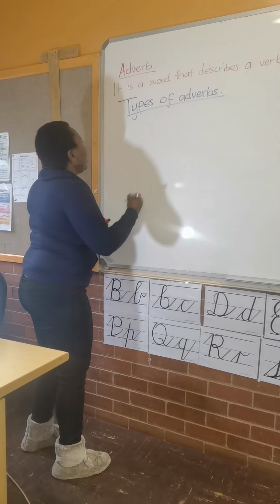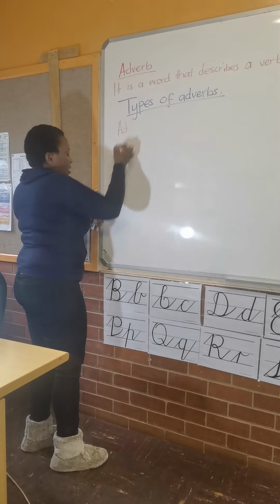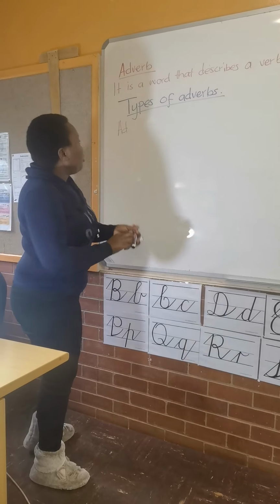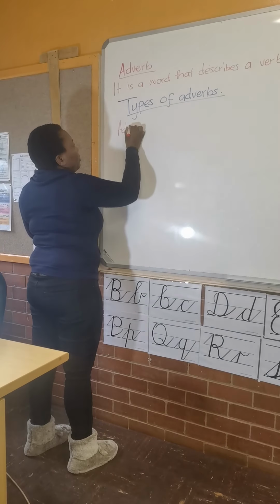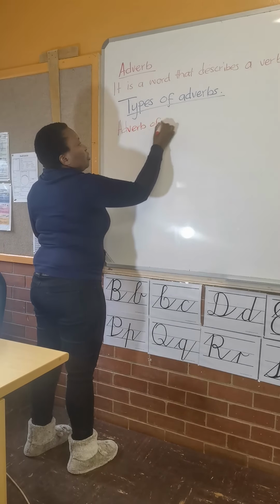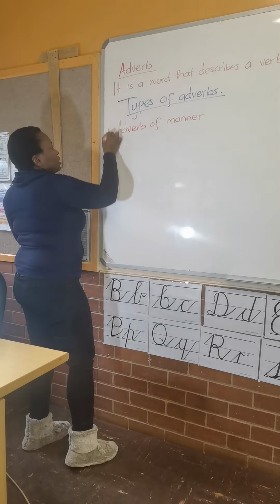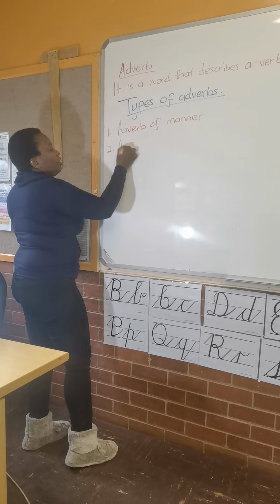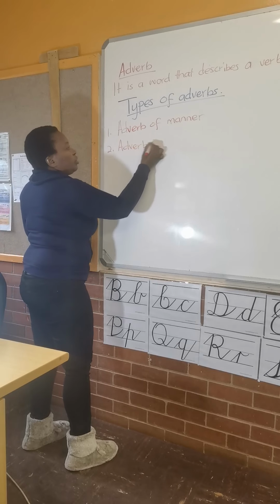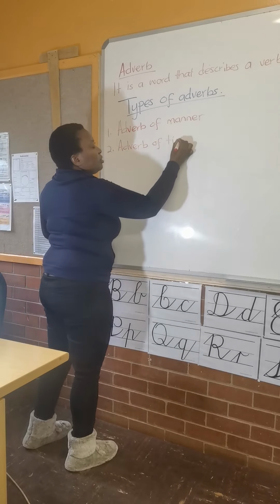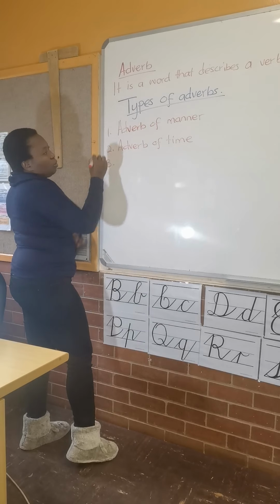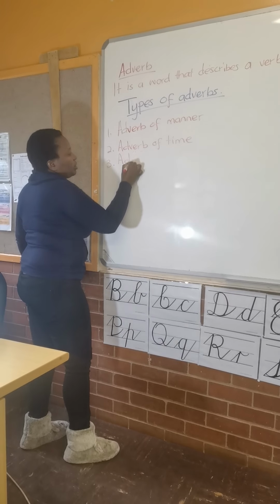The first one is an adverb of manner. Then we've got adverb of time. Then we've got the third one, which is an adverb of place.